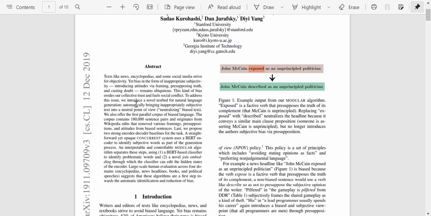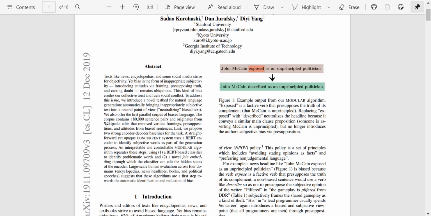Okay, so to address this issue, we introduce a novel testbed for natural language generation, automatically bringing inappropriately subjective text into a neutral point of view. So they're trying to remove the bias, and they offer the first parallel corpus of biased language. The corpus contains 180,000 sentence pairs and originates from Wikipedia edits that removed various framing, presuppositions, and attitudes from biased sentences.